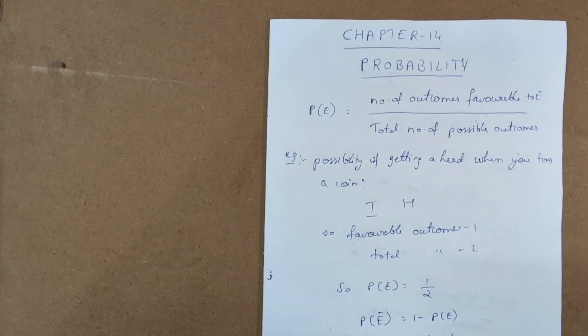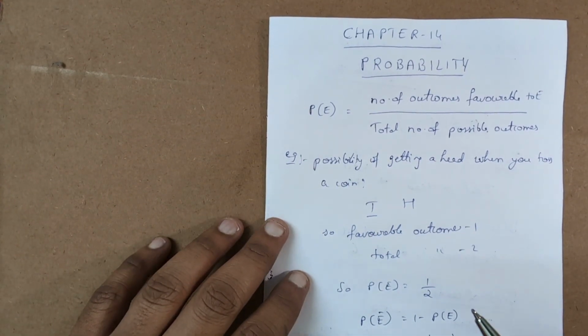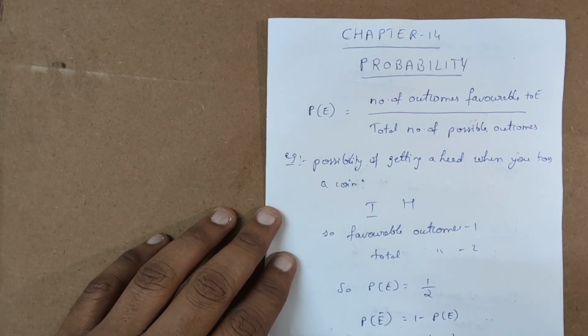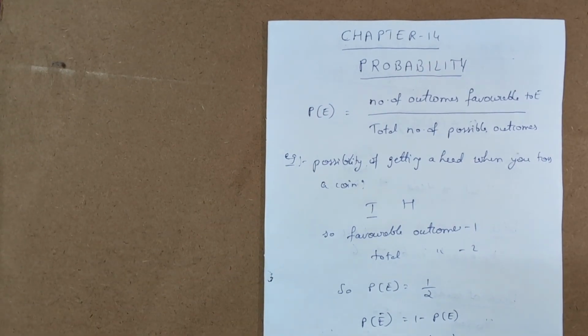So today we will discuss the last chapter revision, that is probability. Before that, I just want to inform you what probability is. Probability is nothing but the chances of outcomes. Like if any event is occurring, then what can be the cases? It can be win or it can lose. Or for suppose, consider a cricket match.